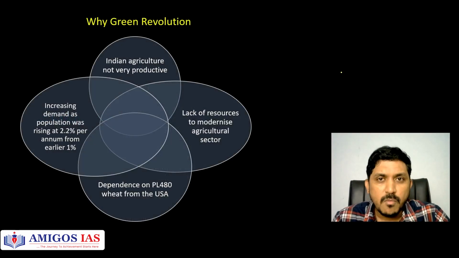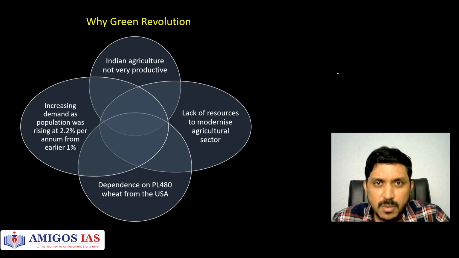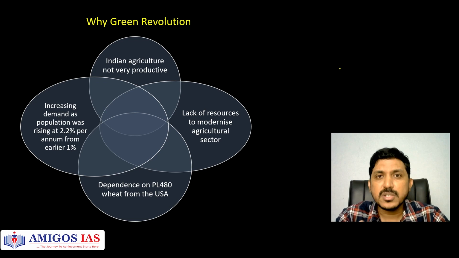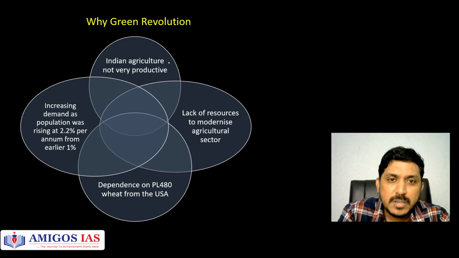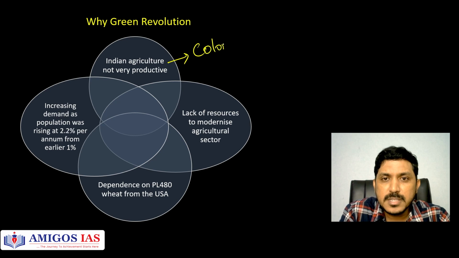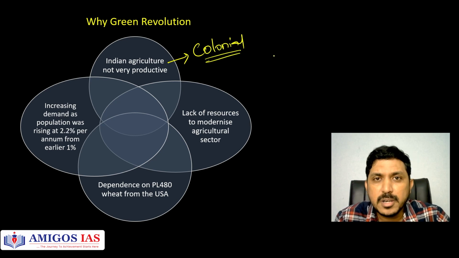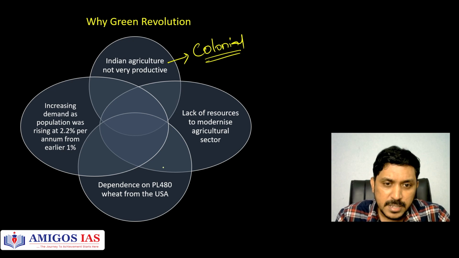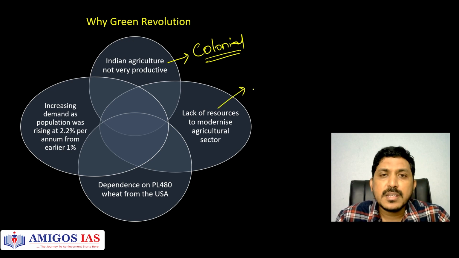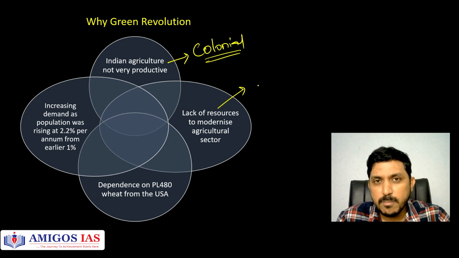Fine. So, why was the Green Revolution required? The backdrop is important for us. After independence, of course, India was a very impoverished country, and the population was increasing, and food production was not in consonance with the population increase. Productivity of agriculture declined thanks to the colonial policies of the British. India could not have productive agricultural systems, and the second point is the lack of resources to modernize the agriculture sector, because the entire colonial loot reduced India to a very poor country. As a result, we did not have enough equipment or the resources to modernize our agriculture.